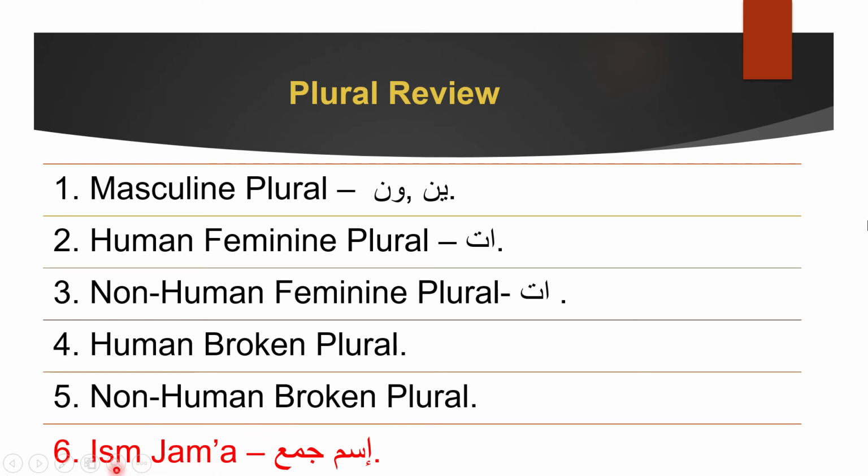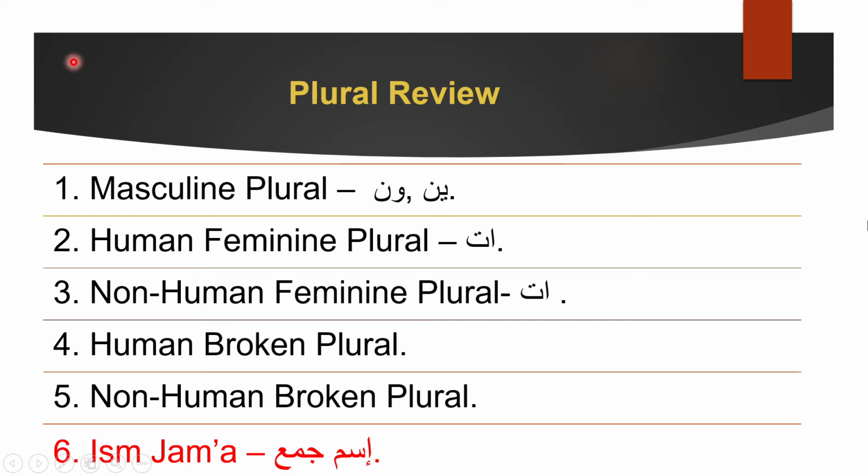Then we come to the last one, which we haven't learned. We just know the name yet, which is Ism Jama. That's it. That's how we review the entire plural thing. You better have all these things in your head in order. First one should be masculine plural, the second one will be human feminine plural, the third one will be non-human feminine plural, the fourth one will be human broken plural, and the fifth one is non-human broken plural. Just focus on these five for now, okay? And oh yeah, how do you know whether the word is broken plural or singular? By the meaning. The meaning will tell you whether the word is a broken plural or it is singular.